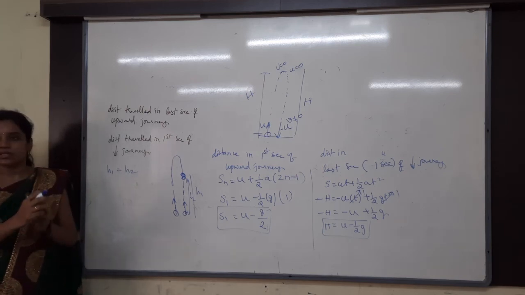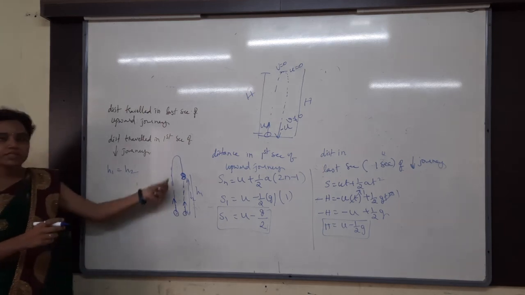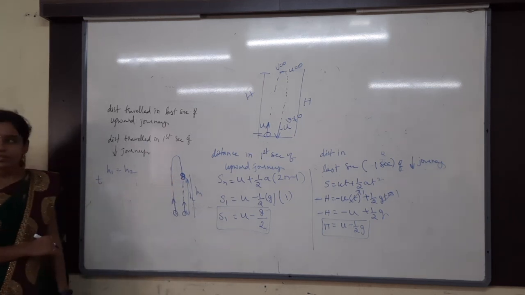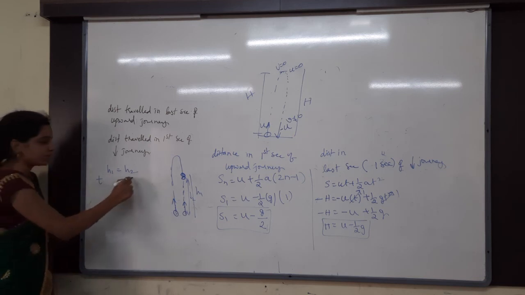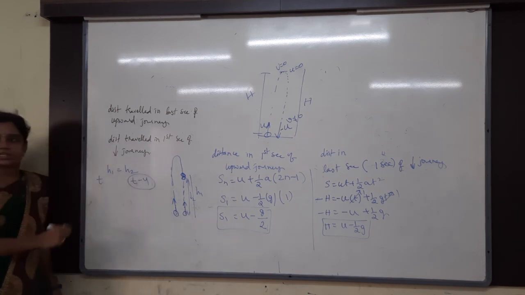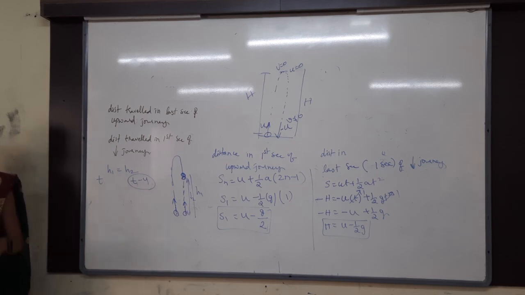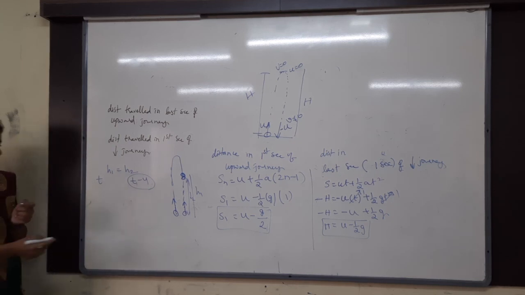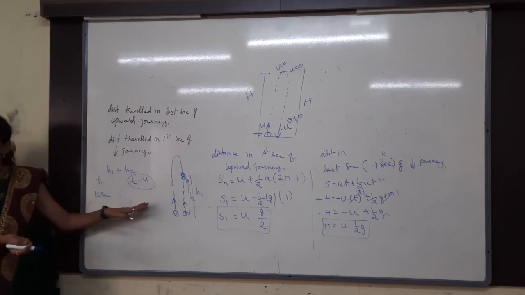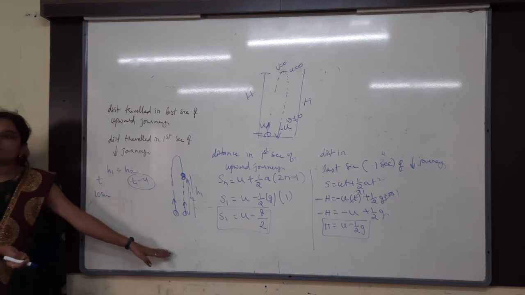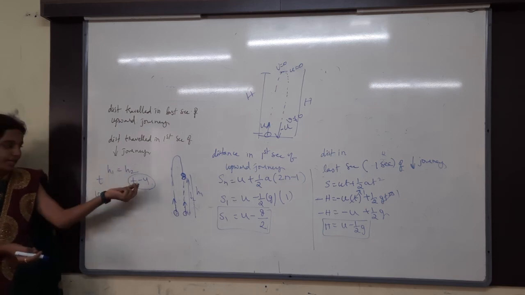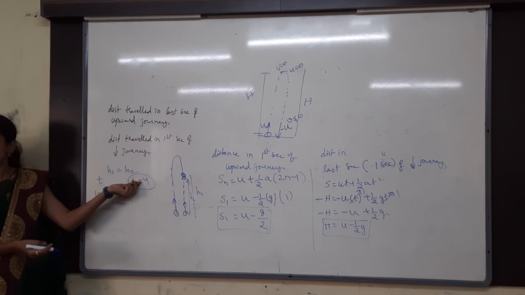If the first one is reaching the height h1 in t seconds, then the second one will reach in how much time? T minus 4. This is important. T minus 4 is the interval. Why? Because it is thrown 4 seconds later. For example, if this is 10 seconds, then this will be 6 seconds, 10 minus 4. Understand? It is going later, so only minus 4 here.